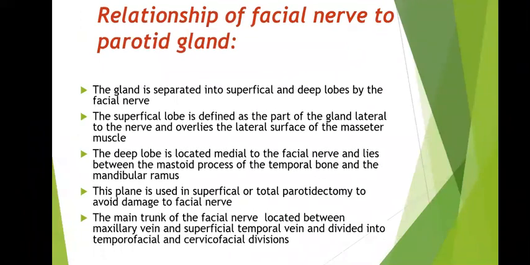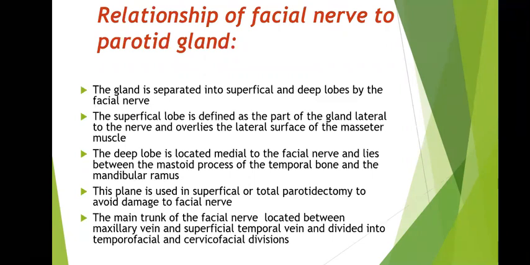Relationship of the facial nerve to the parotid gland. The gland is separated into the superficial and the deep lobe by the facial nerve. The superficial lobe is defined as the part of the gland lateral to the nerve and overlies the lateral surface of the masseter muscle. The deep lobe is located medial to the facial nerve and lies between the mastoid process of the temporal bone and the mandibular ramus. This plane is used in the superficial or total parotidectomy to avoid damage to the facial nerve.